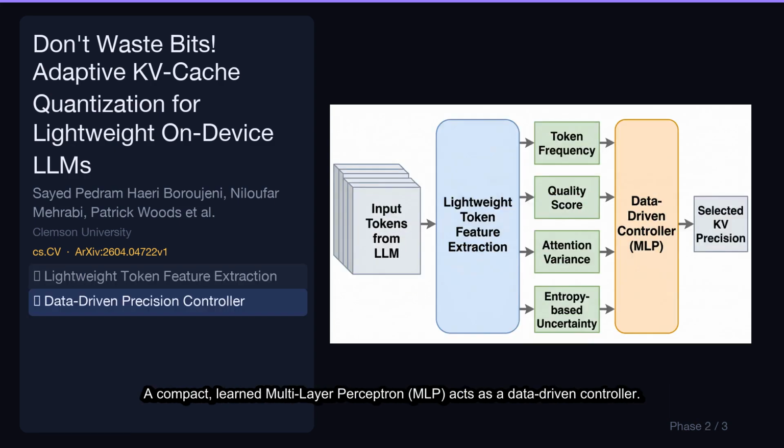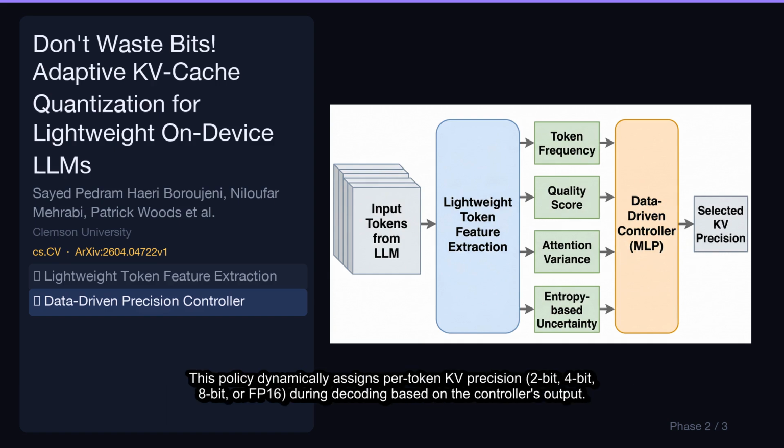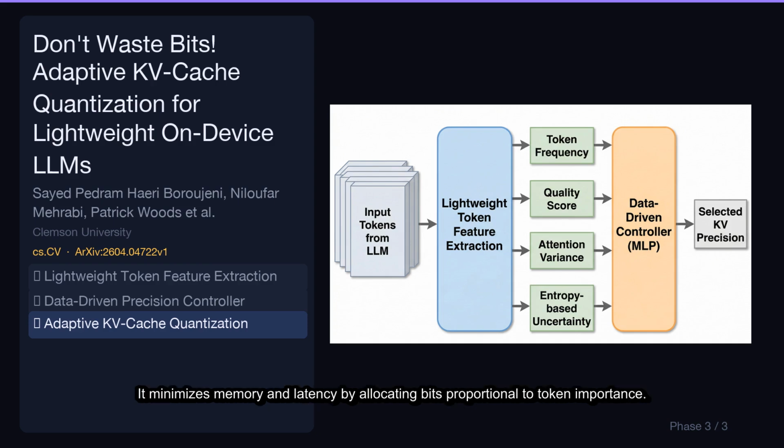A compact, learned multilayer perceptron, MLP, acts as a data-driven controller. It processes the extracted token-level features to determine the optimal quantization bit width for each token dynamically. This policy dynamically assigns per-token KV precision, 2-bit, 8-bit, or FP16, during decoding based on the controller's output. It minimizes memory and latency by allocating bits proportional to token importance.